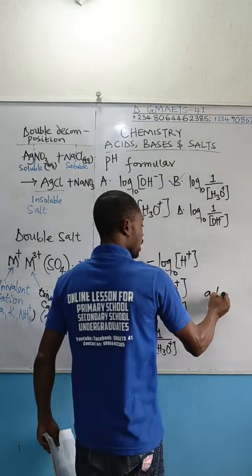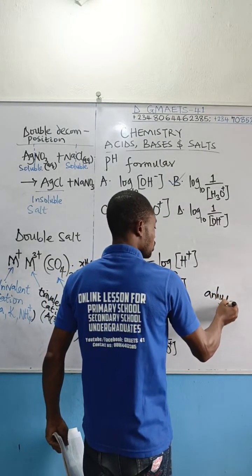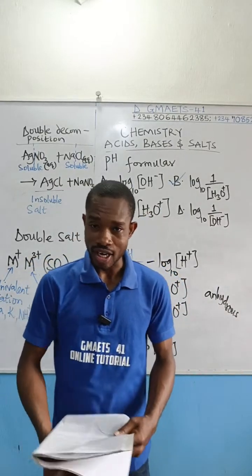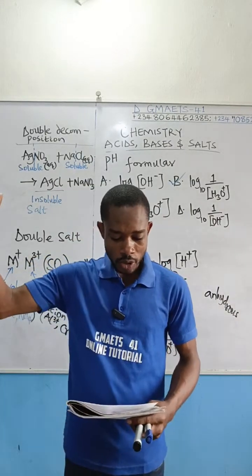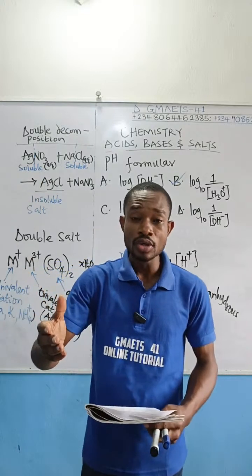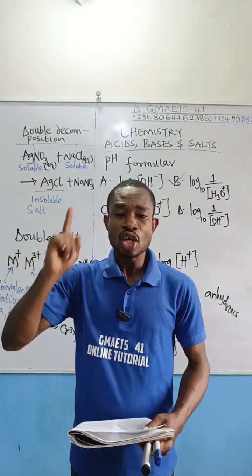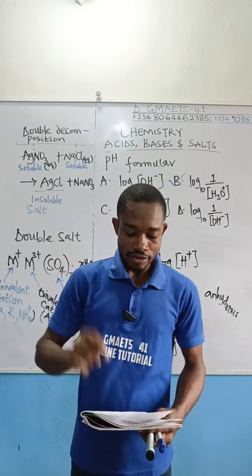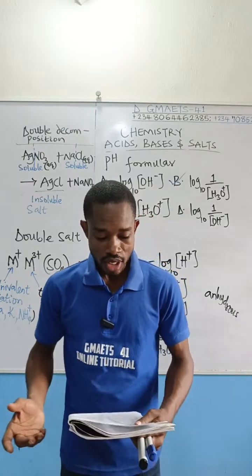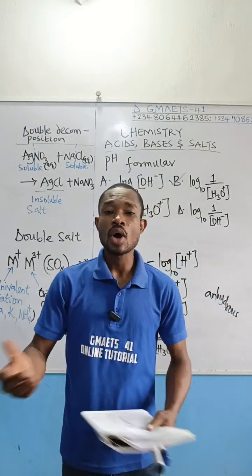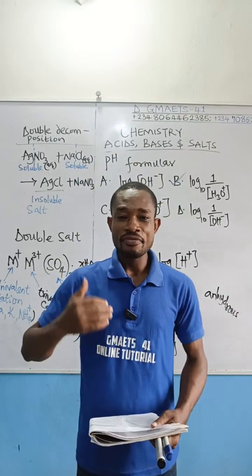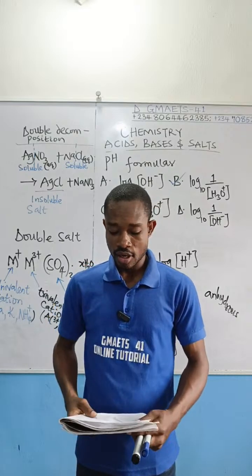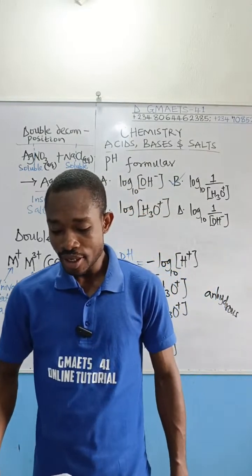Anhydrous is spelled this way. Anhydrous, meaning dried, containing no water of crystallization. On exposure to the atmosphere, a hydrated salt loses its water of crystallization to become anhydrous. This phenomenon is referred to as A, efflorescence, B, deliquescence, C, hygroscopy, D, hydrolysis.